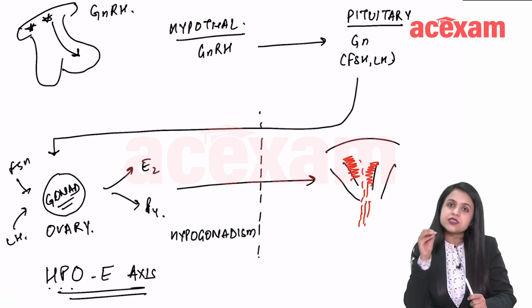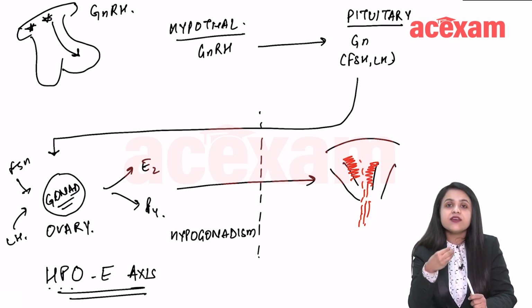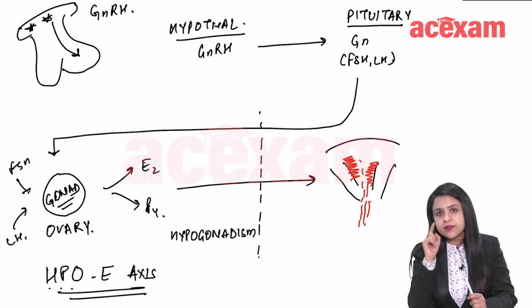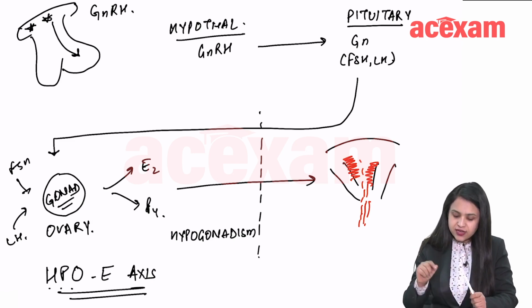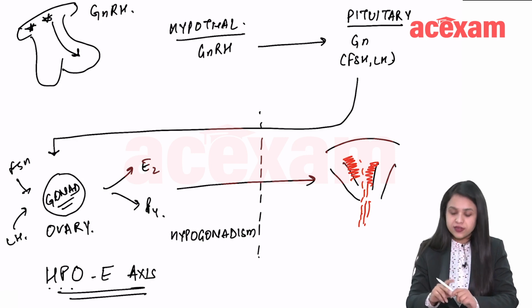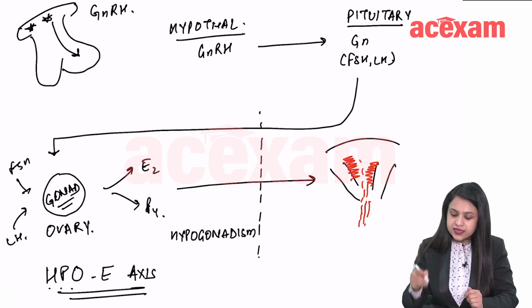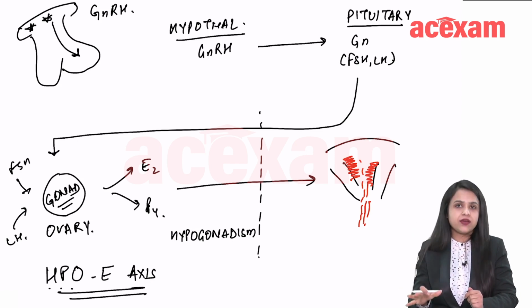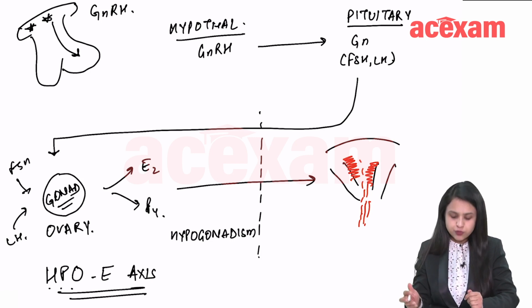The hypothalamus and pituitary, they are employers, okay, and the ovary is their employee. If the employee is not working well, then the employer will send signals for the ovary to function well. So if hypogonadism is due to the fault of the ovary, then the gonadotropins will be high in order to cause ovary to produce estrogen and progesterone.